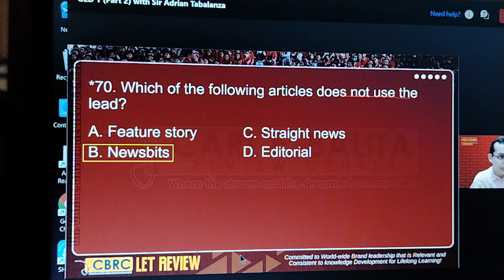There's a hyperlink, and once you click that, you would see the whole article. That is called news bite, not news bits. All the others use a lead to capture the attention of the audience.